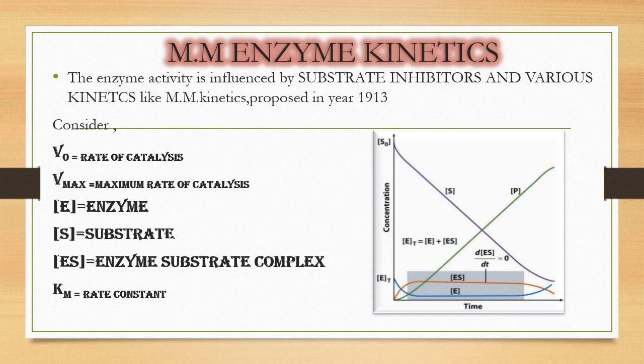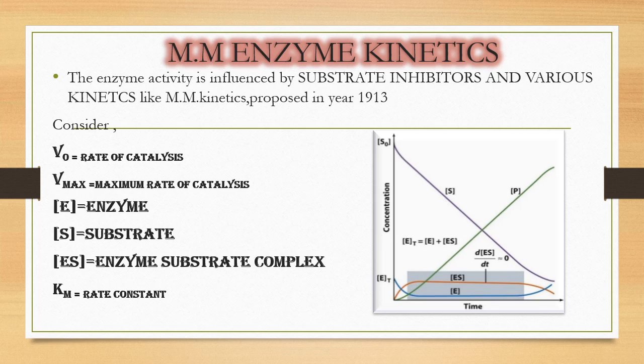Enzyme kinetics, that is Michaelis-Menten enzyme kinetics. The enzyme kinetics is mainly influenced by substrate, inhibitors and various other factors. It was proposed in the year 1913, that is, over a century ago. Consider V0. V0 is the rate of catalysis, that is the number of moles of product formed per second, and Vmax is the maximum rate of catalysis.